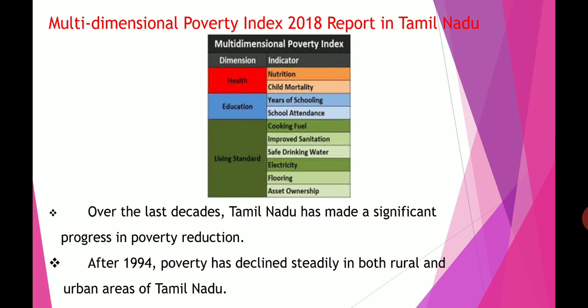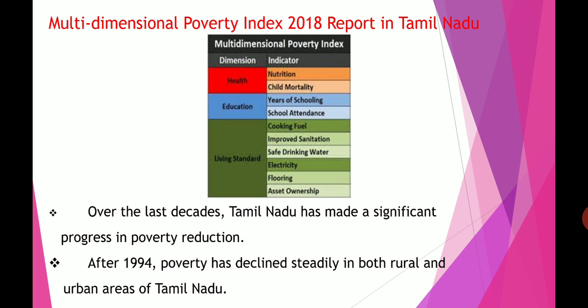So after 1994, the poverty has declined steadily in both rural and urban areas of Tamil Nadu. After 2005, the poverty reduction in this state has been faster than in many other states in India. So after 2005, our Tamil Nadu state is reducing poverty very fast. Tamil Nadu led in the poverty alleviation program during 2014-2017.